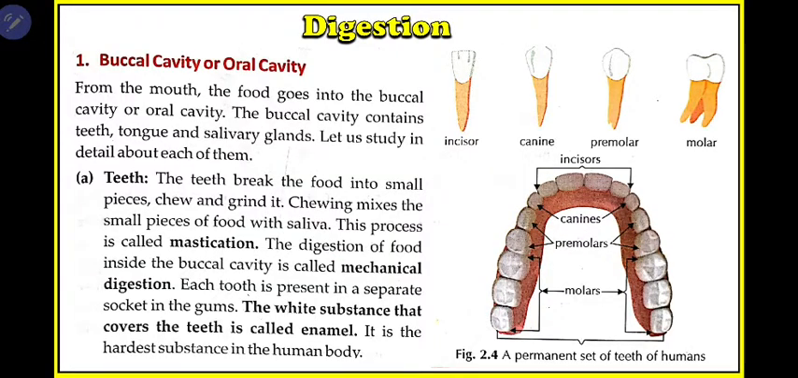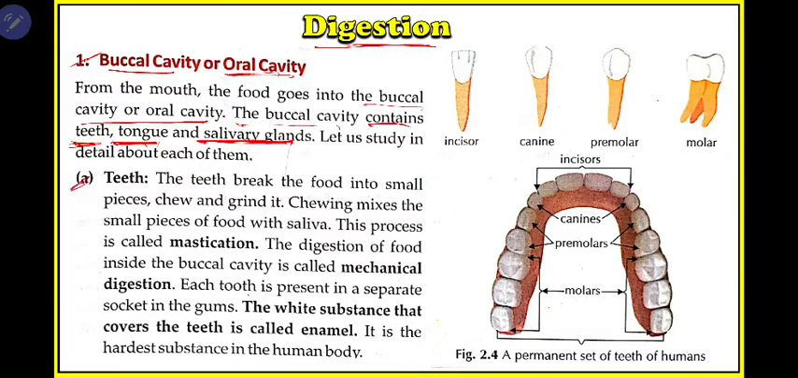So let us read each step in detail. The digestive tract starts from the buccal cavity at the mouth, or the oral cavity. Remember this. From the mouth, the food goes into the buccal cavity or oral cavity. The buccal cavity contains teeth, tongue, and salivary glands. So what is the buccal cavity? It is nothing but the association of teeth, tongue, and salivary glands. Teeth are present in the mouth, the tongue is also in the mouth, and the salivary glands are also in the mouth. Let us study each in detail.